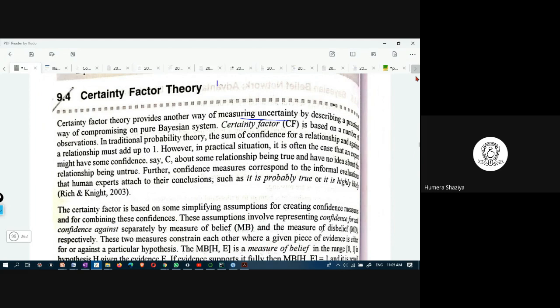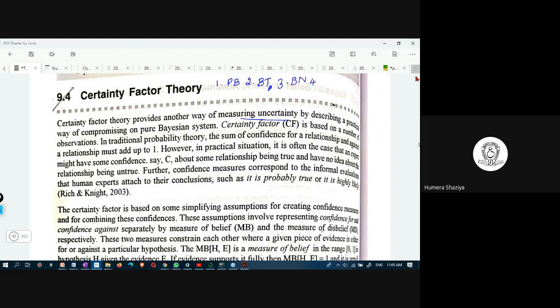We started with the probability basics, then moved on to Bayes theorem, and the next method was Bayesian network.